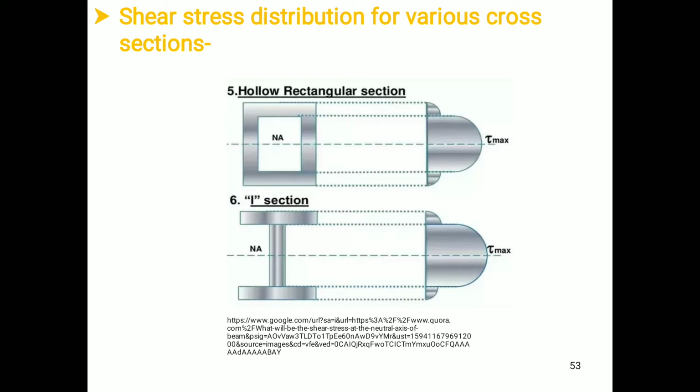When I consider the effect of width of the section, I have the shear stress distribution diagram in this manner. It is a function of width B. If I concentrate on this junction and put the value of this width B, then I have shear stress equal to tau 1.